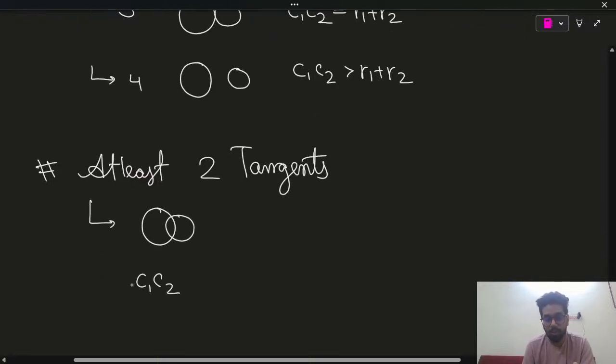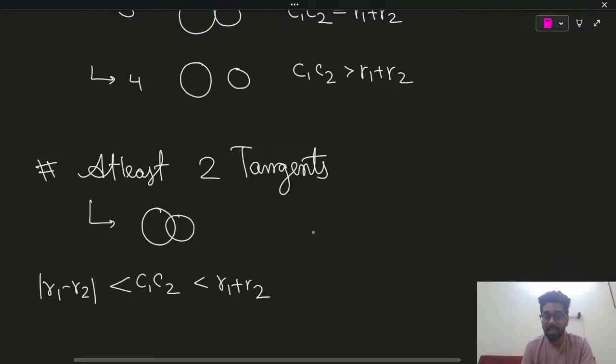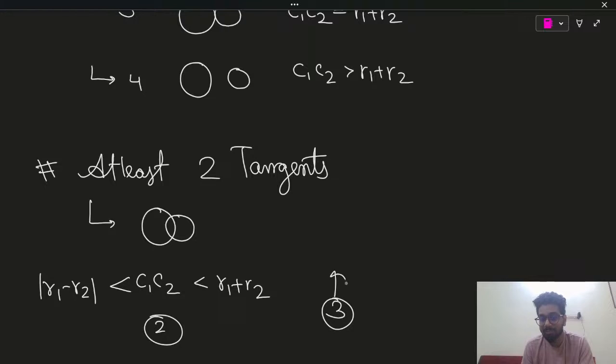C1C2 more than mod of R1 minus R2 and less than R1 plus R2. Okay, the second condition is 2 tangents, or you can have 3 tangents. Now for 3 tangents, we already have the condition for 3 or 4. For 3 and 4, we are saying C1C2 can be more than or equal to R1 plus R2.